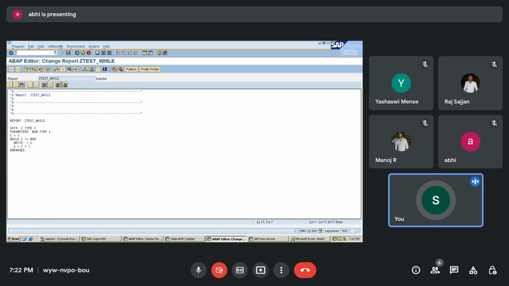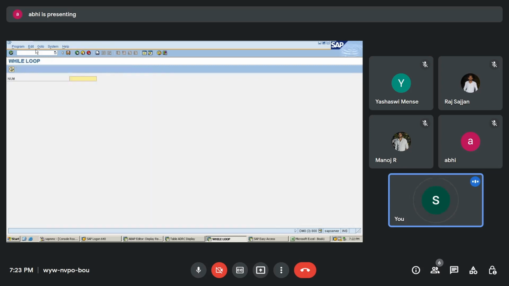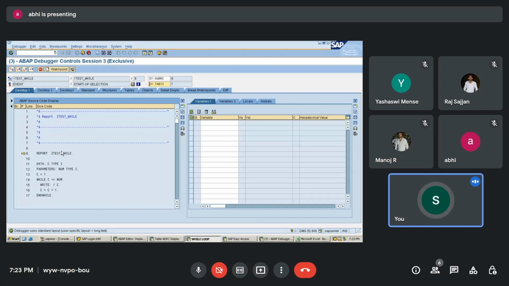What I'll do is try to debug this and show. Debugging is switched on. I'll just enter 5 only and execute. Now it will come into debugging mode. /h is the command. First I'll take this C and double click on it. Automatically this C will come here on the right hand side.